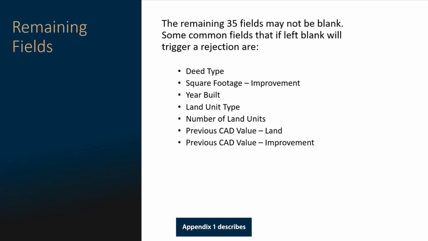Appendix 1 describes that if there is no improvement, the percent complete field will be 0. Likewise, if there is no improvement, the square footage and year built will be 0. Common fields that have been blank in the past that can cause a submission to be rejected are deed type, square footage, year built, land unit type, number of land units, previous CAD land value, and previous CAD improvement value.